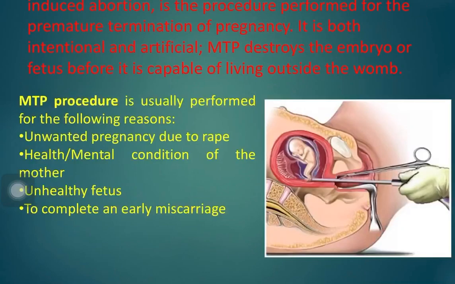First is MTP, medical termination of pregnancy, also known as induced abortion. Induced abortion इसलिए बोला जाता है क्योंकि ये ज़बरदस्ती किया जाता है. It is the procedure performed for the premature termination of pregnancy. It is both internal and artificial. This MTP destroys the embryo or fetus before it is capable of living outside the womb.